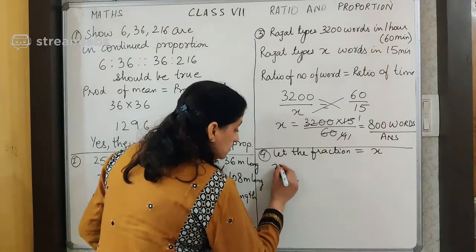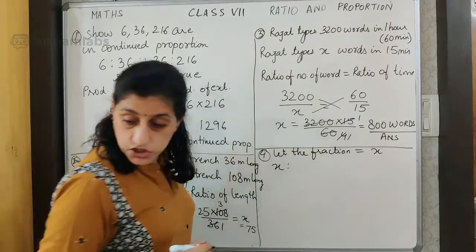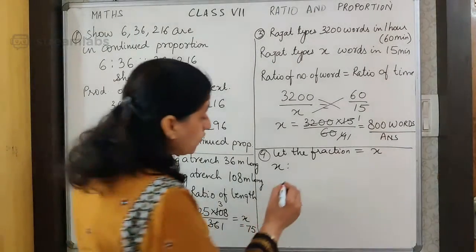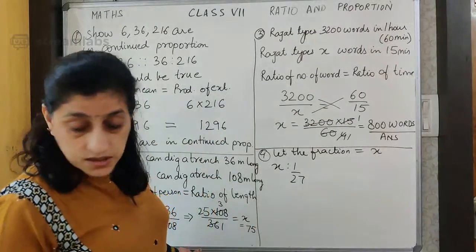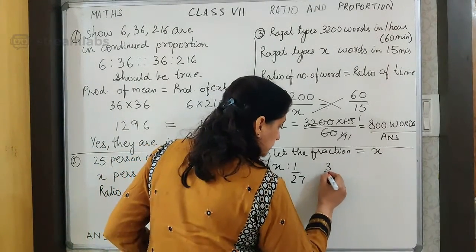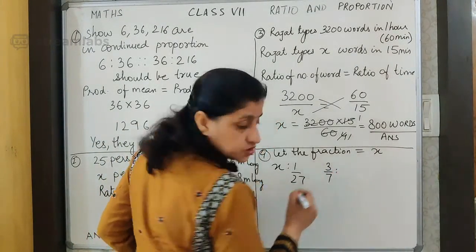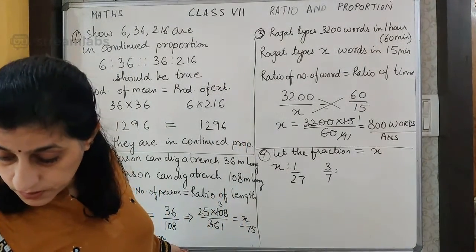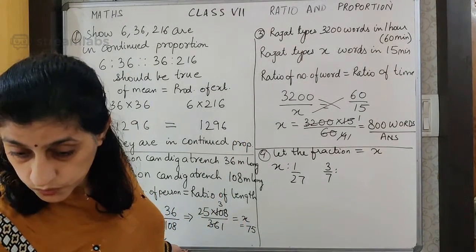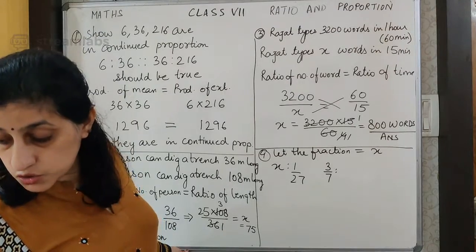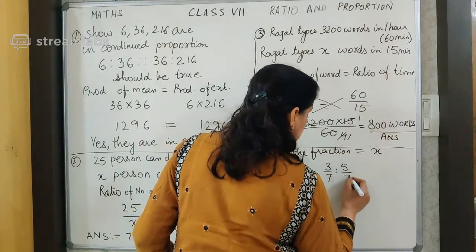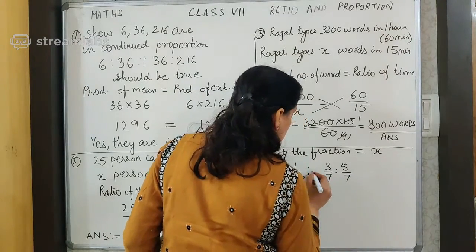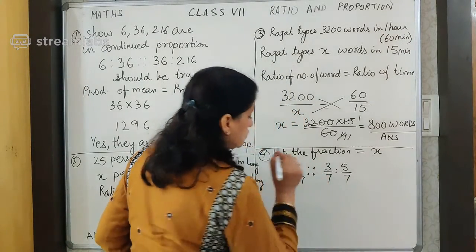A fraction bears the same ratio to 1 upon 27 as 3 upon 7 bears to 5 upon 9. And they are saying they bear the same ratio, means they are in proportion.